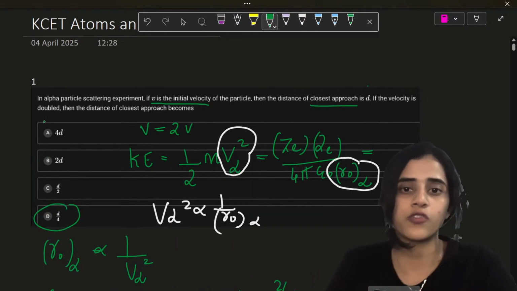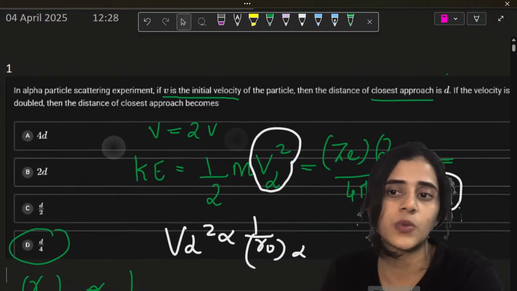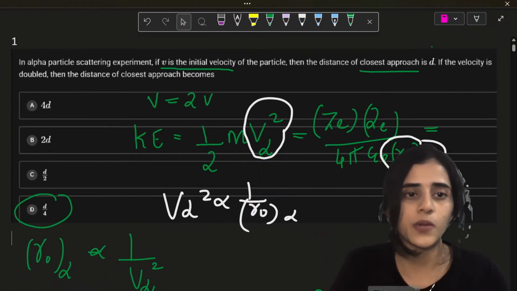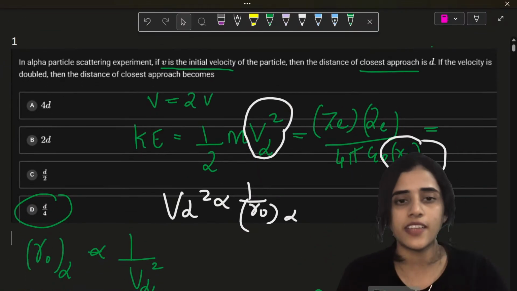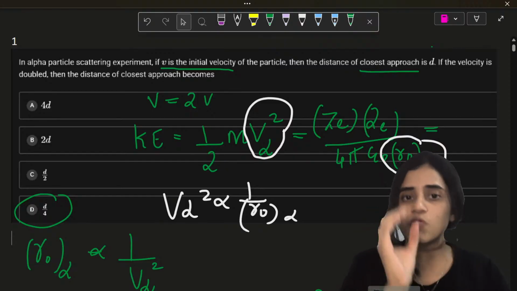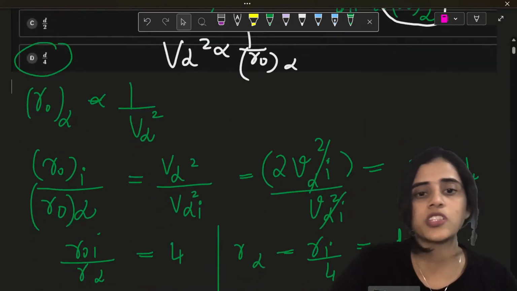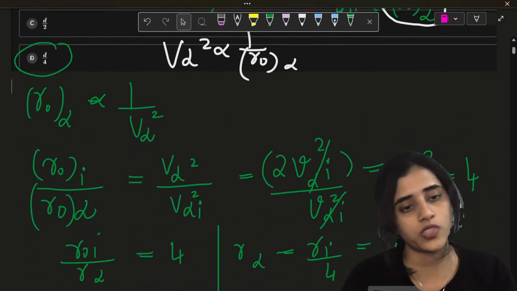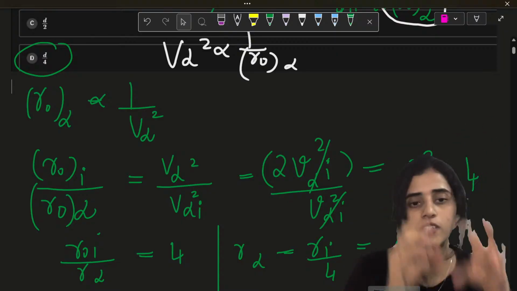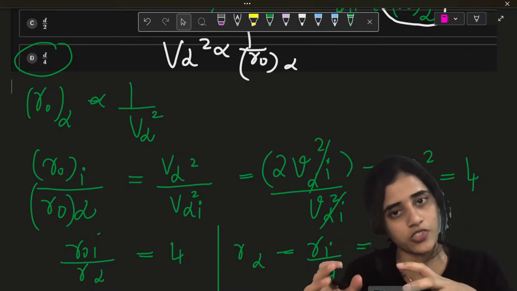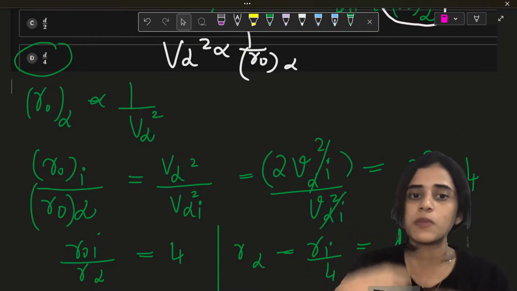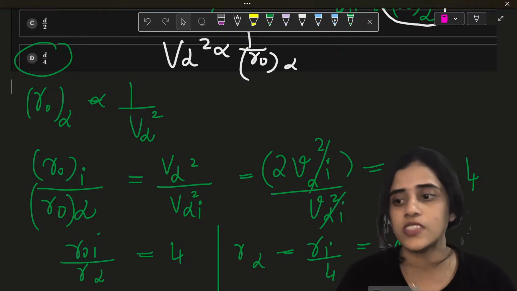Yes, it's D by 4. For those of you, if the question was not visible, this is the question. Okay. So in an alpha scattering experiment, initial velocity is V and that velocity becomes double. So what you have to do is you just have to take the ratio of both. So ratio of both the distances is equal to ratio of both the velocities. So the velocity of the first one will be this 2 times the velocity of the second.